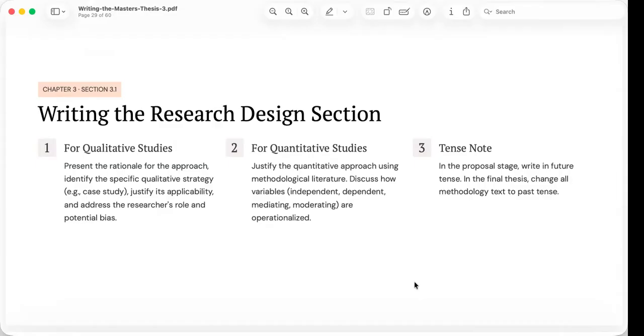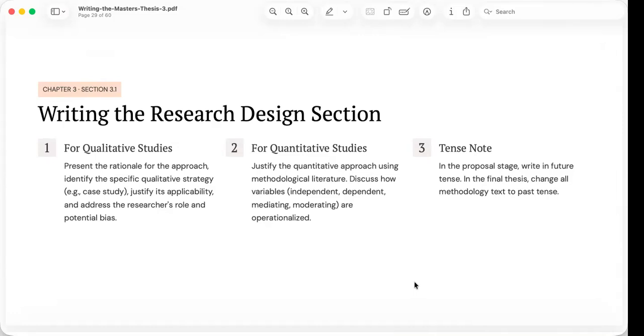For quantitative research, the emphasis shifts towards variables and measurements. Researchers must explain how the independent, dependent, moderating, intervening, and mediating variables are operationalized. Readers should understand exactly how each variable will be measured and why those measurements are appropriate. Supporting these methodological choices with established methodological literature strengthens the credibility of the research design.